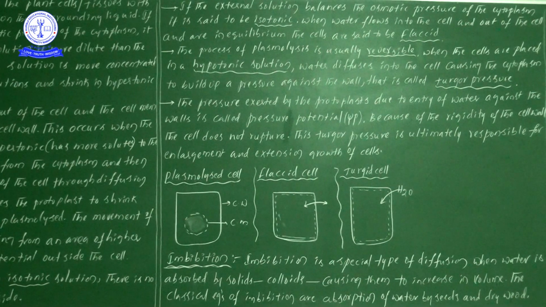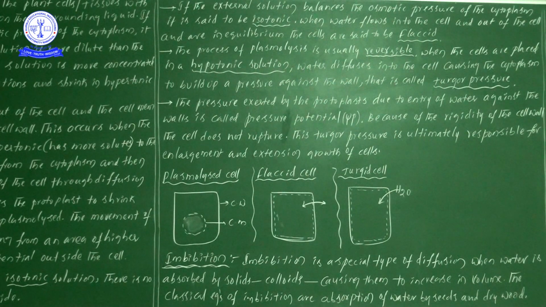The external solution balances the osmotic pressure of the cytoplasm, so water does not move from outside to inside or inside to outside. Isotonic solution means the chemical concentration or osmotic pressure is equal in both environments.